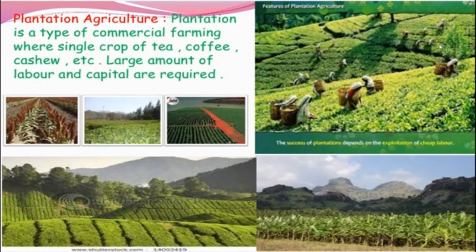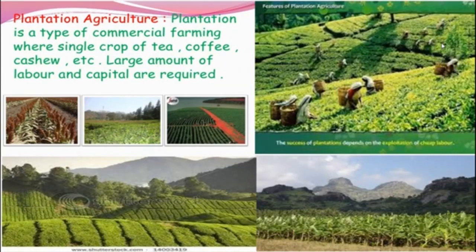Okay, then plantations cover large tracts of land using capital intensive inputs. Yes, of course, it needs capital. How is the requirement of capital, low or high? Large amount of labor and capital are required. Here, migrant laborers are used. See, who are all migrant laborers? Actually, they are basically tribals. For their survival, they move from one place to another place to settle permanently or temporarily.